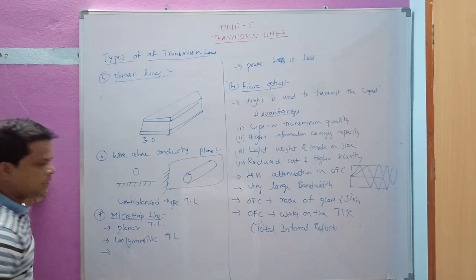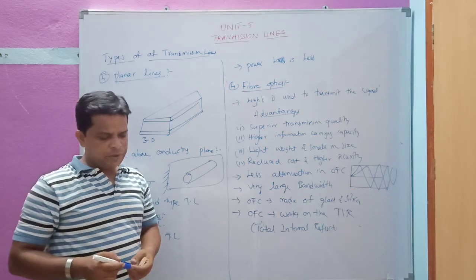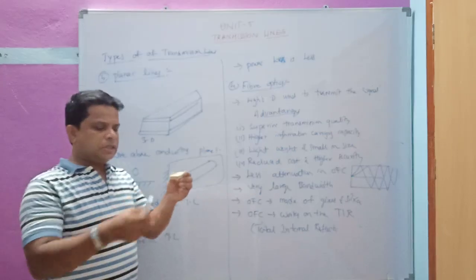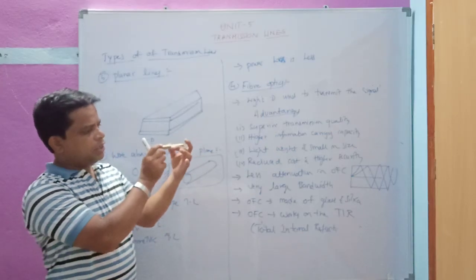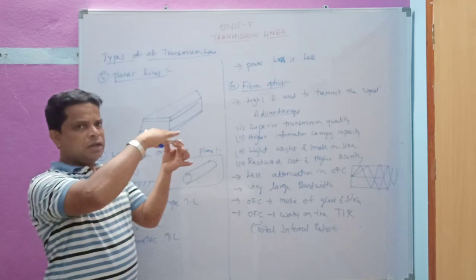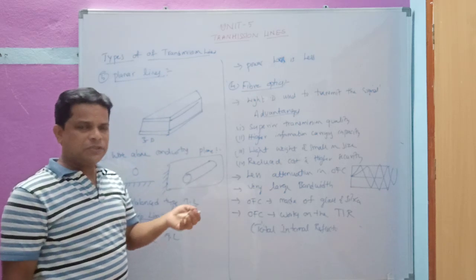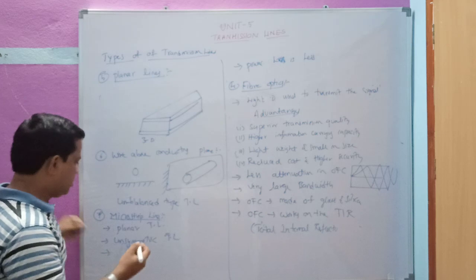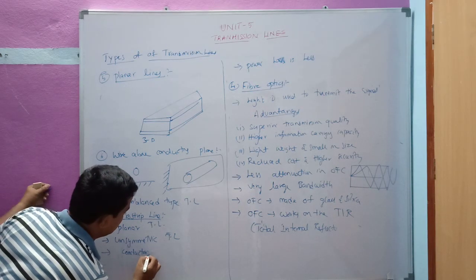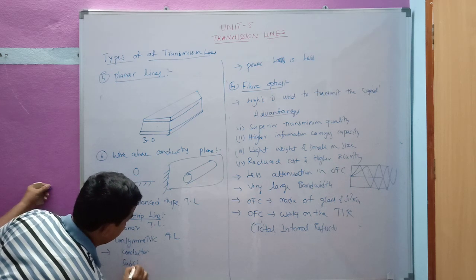And in microstrip transmission lines we have various layers, one below the other. If you see this one, it will exactly look like a microstrip transmission line. Here we have the conductor, the dielectric and the ground plane. The various layers of a microstrip line are the conductor, the substrate and a ground plane.